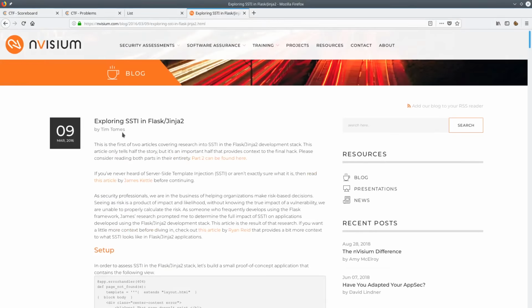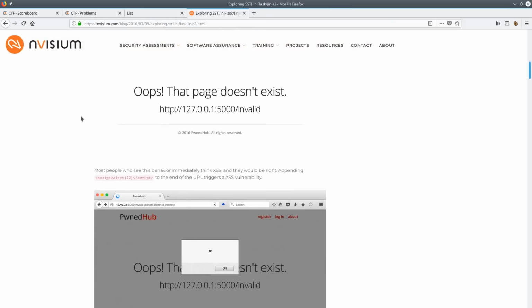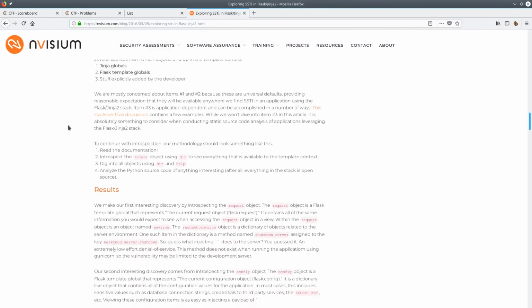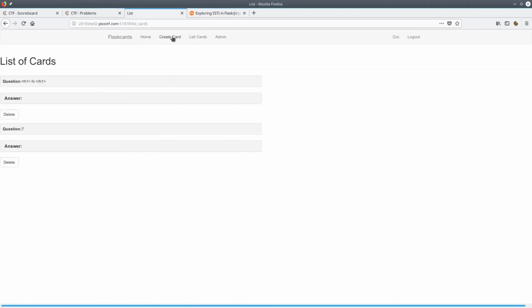And I found this source here, and I literally just skimmed through it. I was just looking for anything that they have within double curly braces that could be useful. When I came across this right here, this config.items, at this point I wasn't really sure entirely what I was looking for, so I literally just tried every single thing I found, but I put the config.items in there.